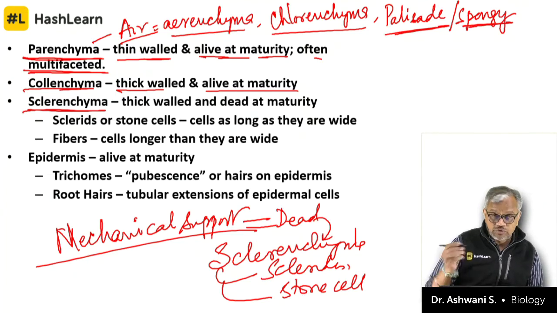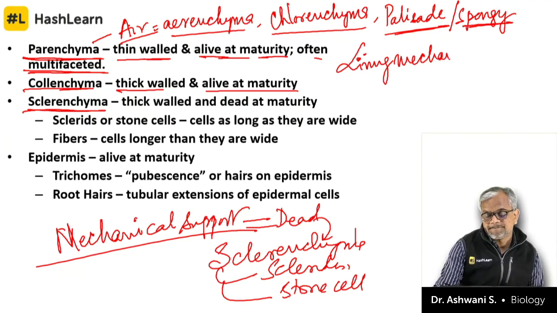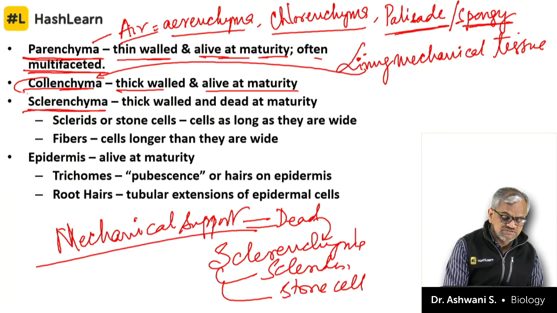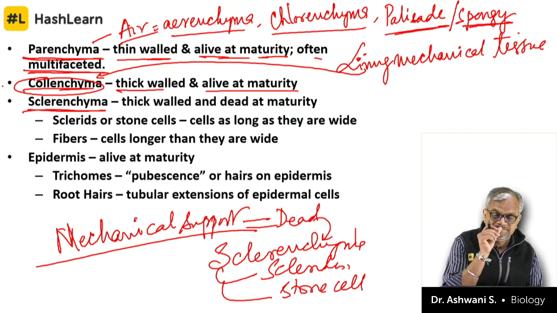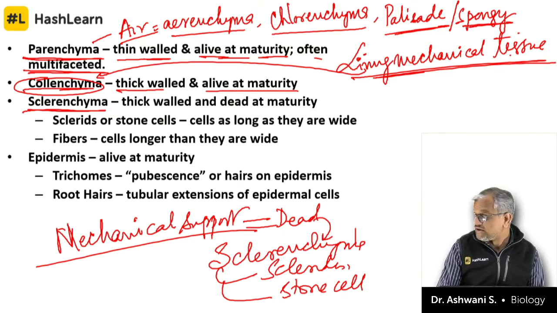But if a question is asked which tissue is a living mechanical tissue, please answer blindfolded: collenchyma. Collenchyma is a living mechanical tissue. A mechanical tissue which is living in nature, that is collenchyma.